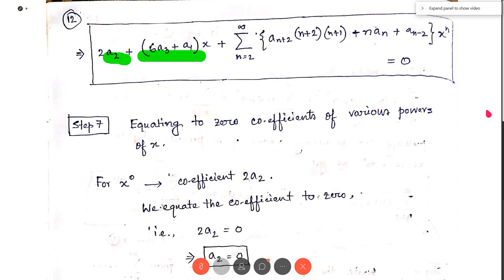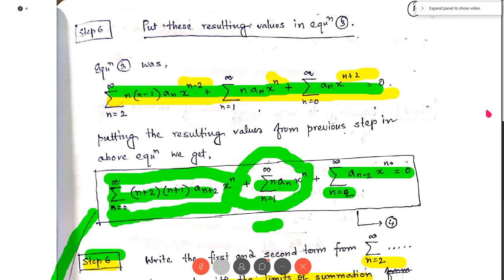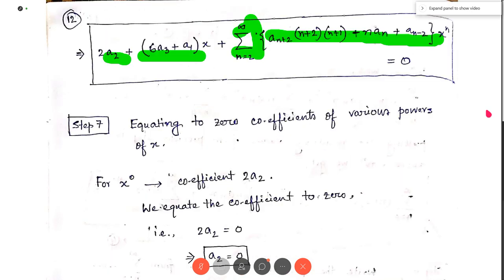I have taken common x, and the summation from n equal to 2 to infinity, all these terms into x to the power n. See here, each term has x to the power n, and each summation runs from n equal to 2. So I can take common x to the power n, and then all the coefficients. Agreed with me? No question? Then I can start a new thing.